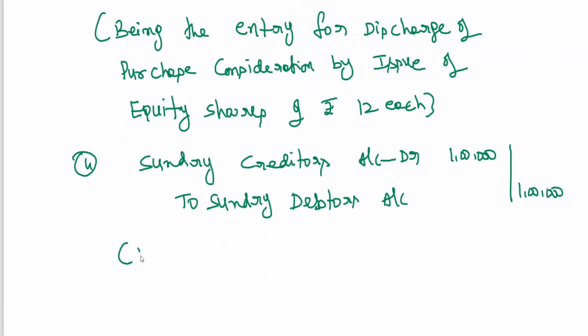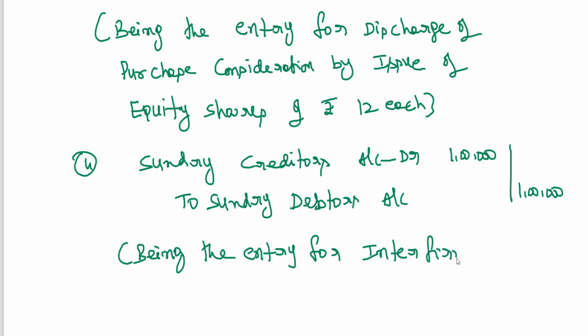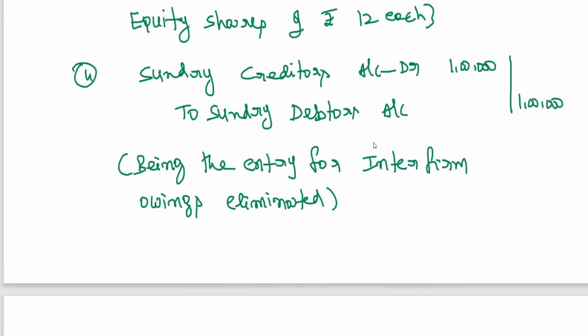Being the entry for inter-firm owings eliminated. Okay, clear? It is also called mutual owings.